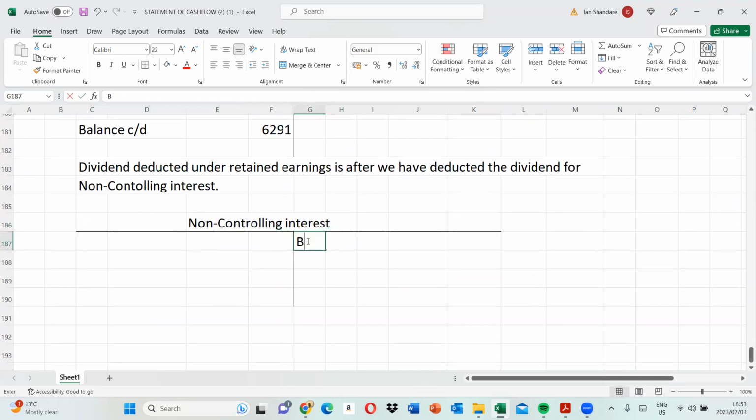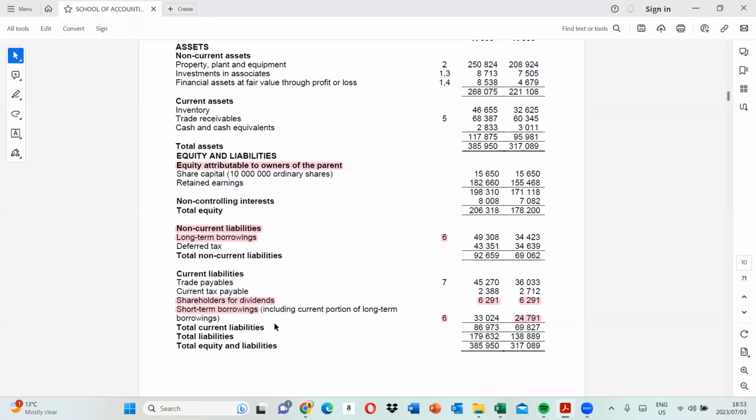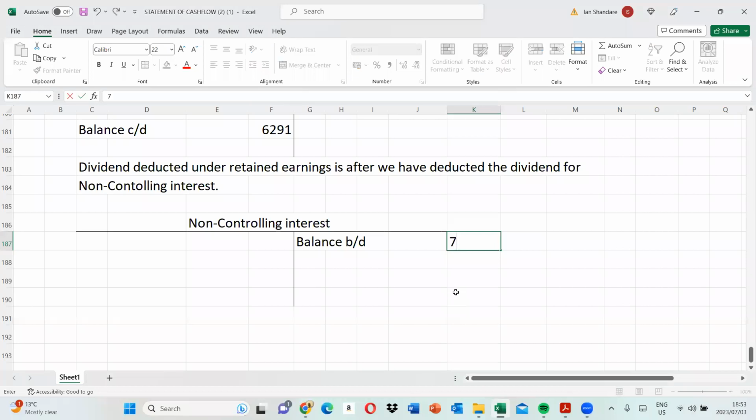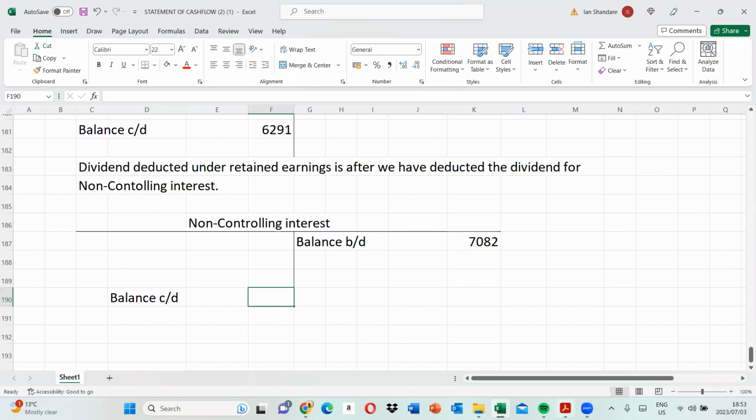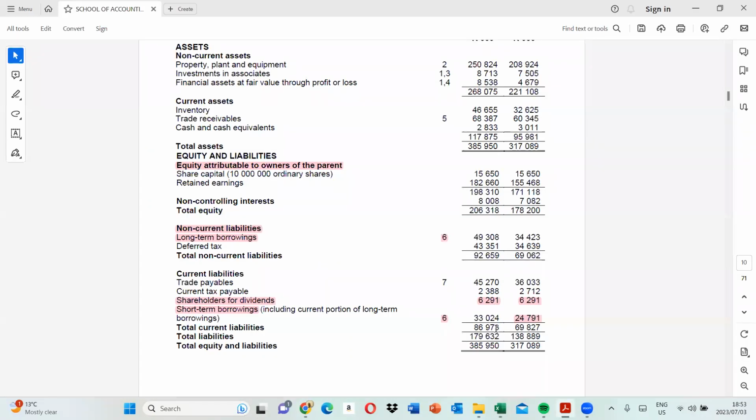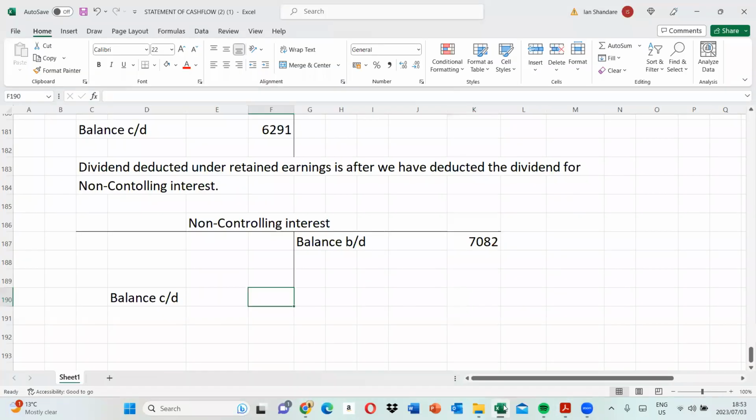This is equity, so balance BD will be here. What is the opening balance for non-controlling interest? It is 7082. And then what is the balance CD? Balance CD is sitting at 8008. So that's the balance for non-controlling interest.